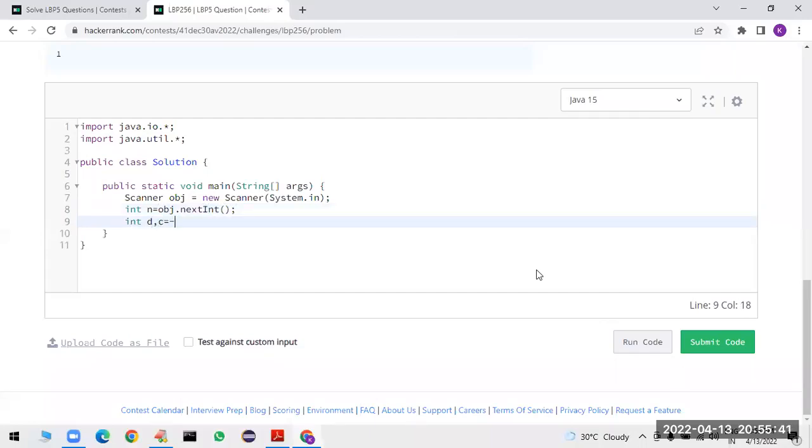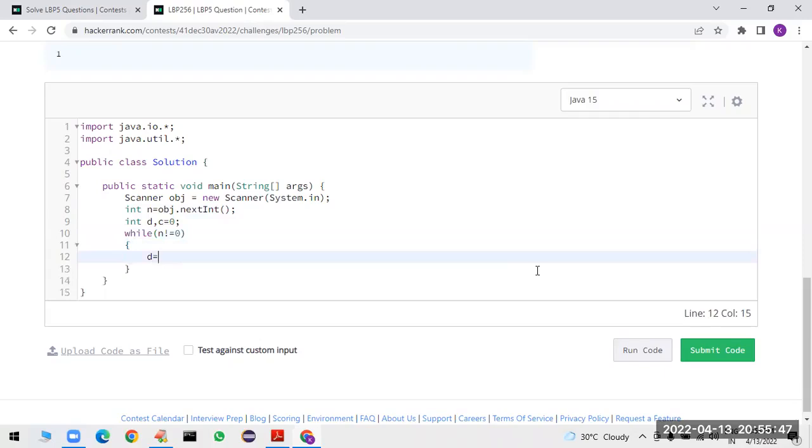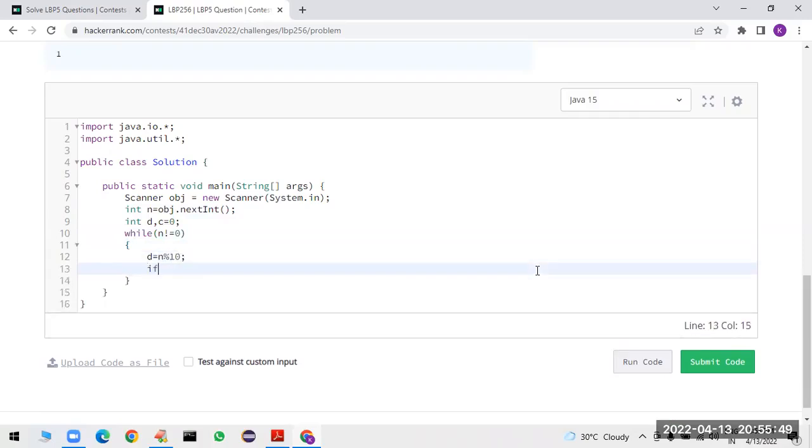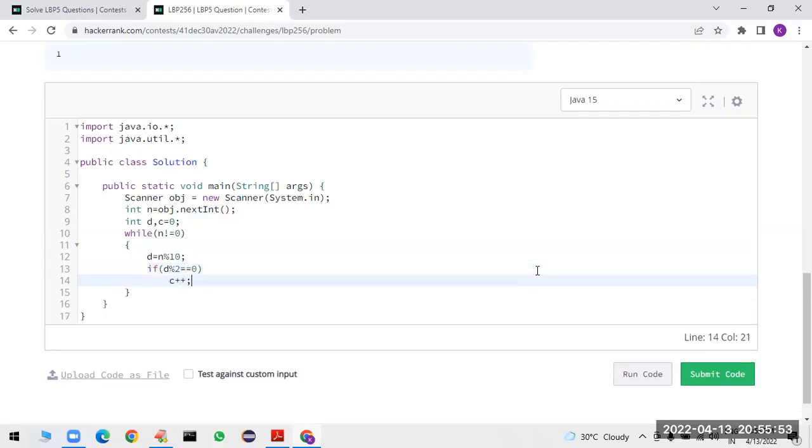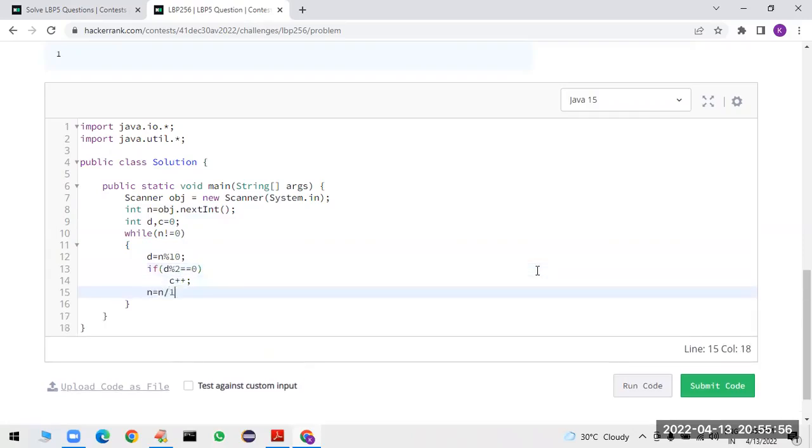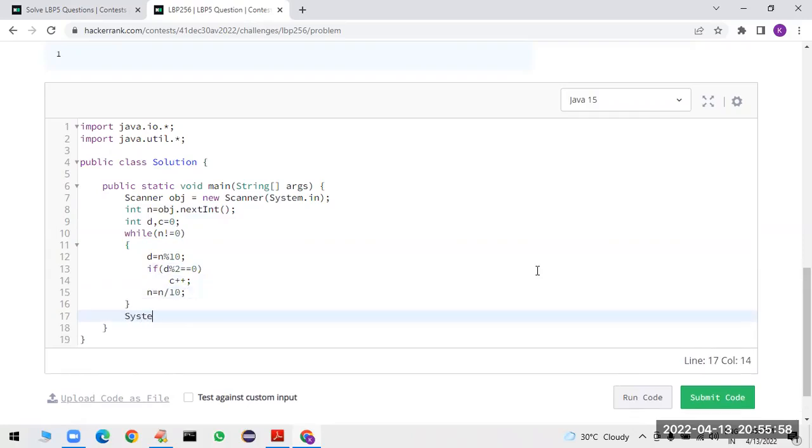Integer digit must be required. Count is equal to 0. So while the value of n is not equal to 0, digit is equal to n percentage 10. Sir, if digit percentage 2 is equal to 0, count plus plus I am taking. Then n is equal to n by 10. So finally, System.out.println of count.